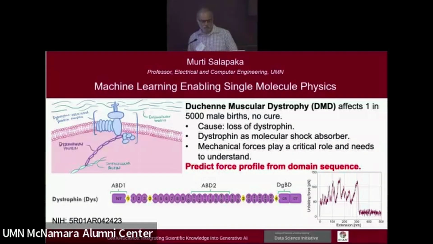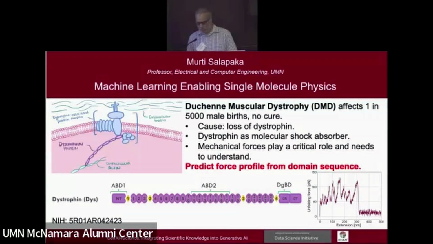So I'm going to motivate this by a disease, Duchenne muscular dystrophy, which affects 1 in 5,000 males. There's no cure for this particular disease. It's a wasting disease which affects boys, and usually they have a lifespan of 20 years with degrading health.